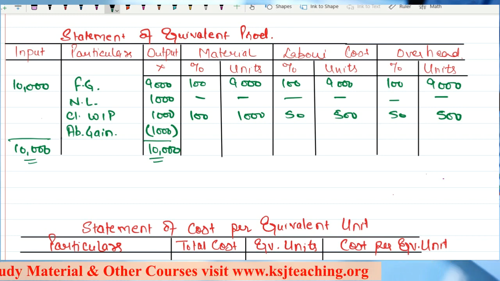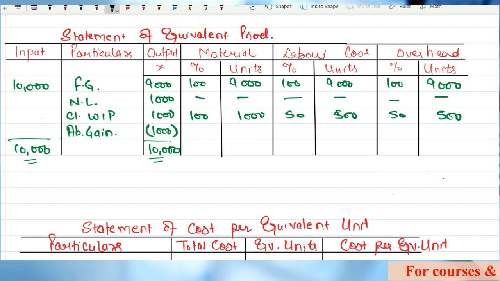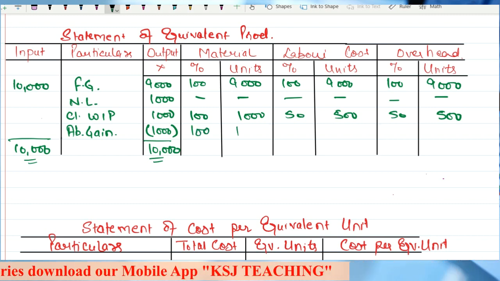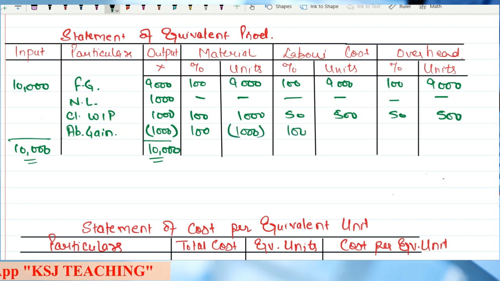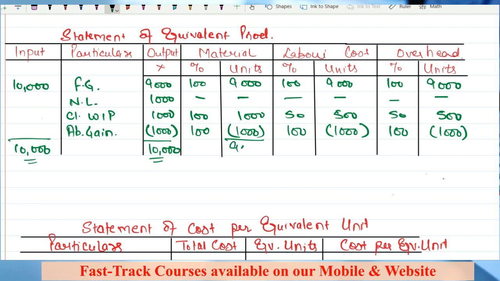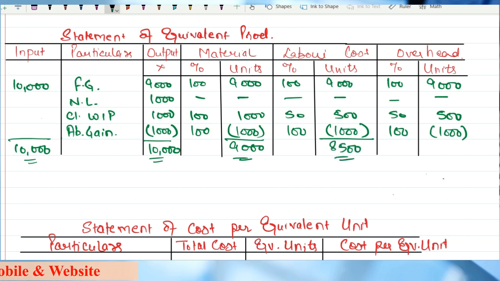When we got to know that there is a finished good production which was more than the expected, that means, if it is a finished goods production, it means 100% of the cost has been incurred, right? So in case of gain, what you will have to take is that it is on 100% of the equivalent units, right? So from here you will calculate the equivalent units, that is 9 plus 1 minus 1, that comes to 9,000 units only, right? 9 minus 1, 8,500 units, and again 8,500 units. So this is how you will be treating the abnormal gain.